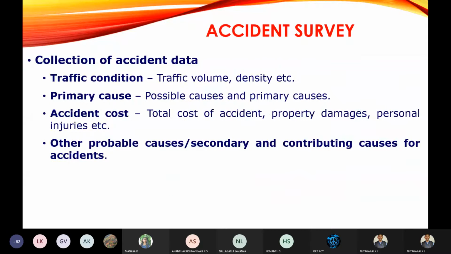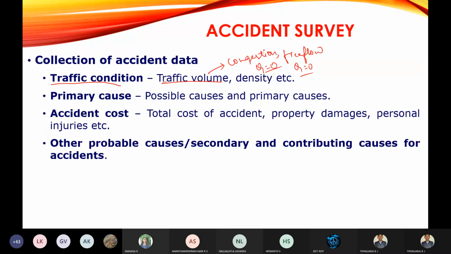And the next data you are going to collect is traffic condition. You are going to check whether there is congestion or free flow condition. We all know that congestion means Q is equal to 0, and free flow means it is equal to 0. So you are going to check whether the road is fully congested during the accident, or the road is freely flowing.